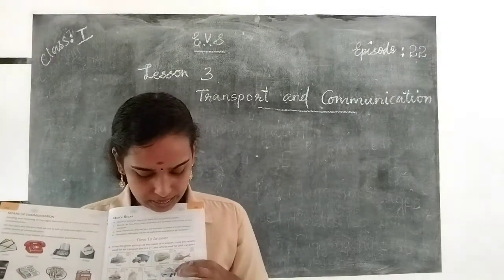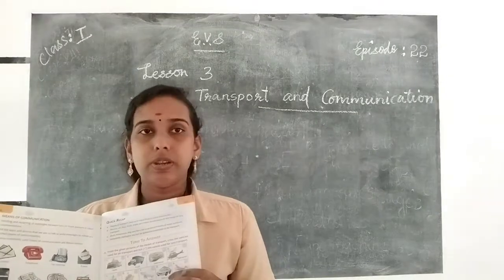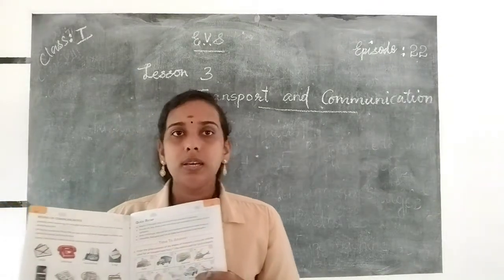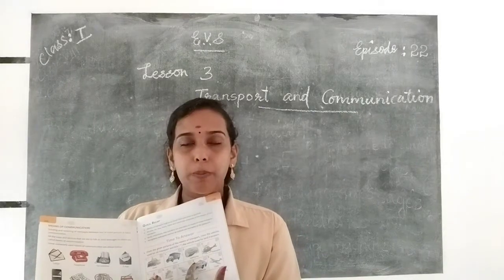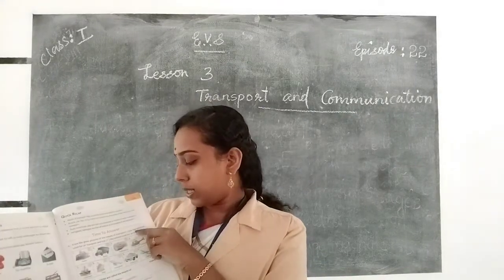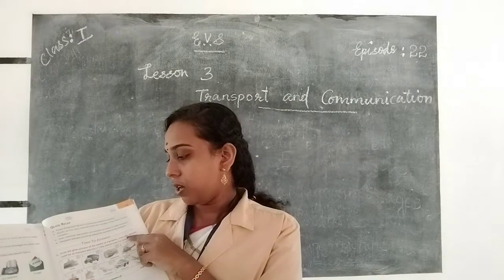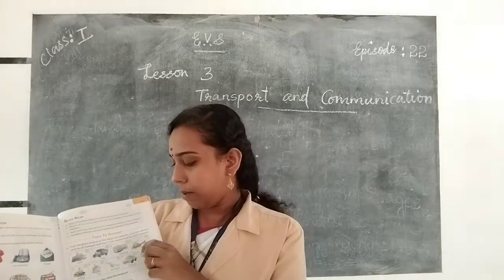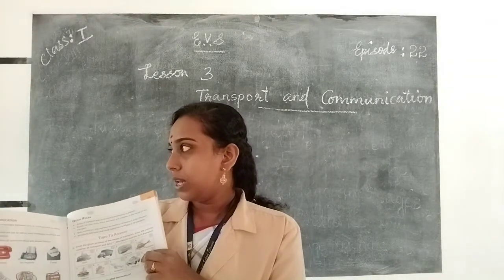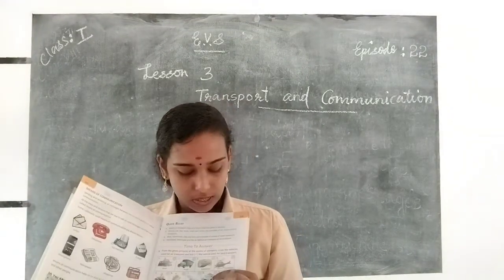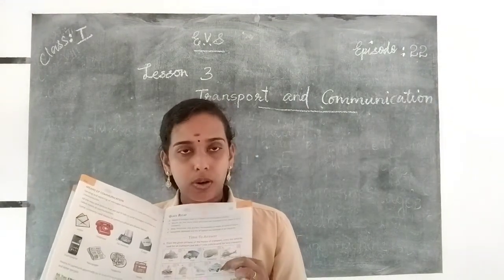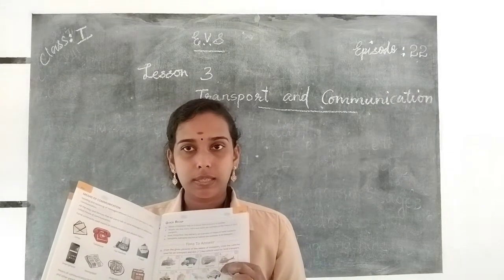And which one is police car? Police car is found on road, so it's land transport. So here you tick the column. And here policeman, it's found on road, so it's a means of land transport, so tick on this column.